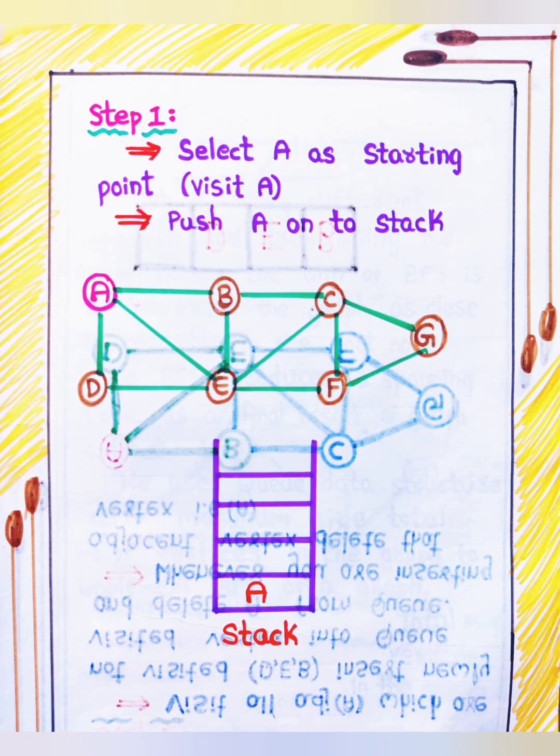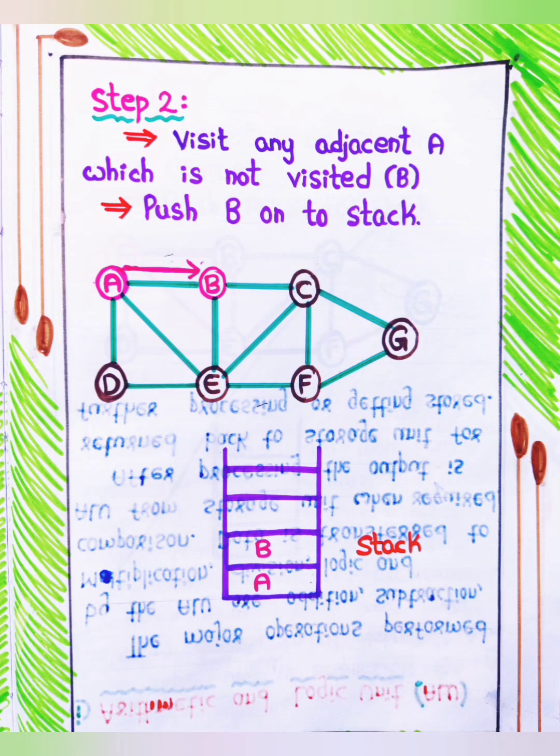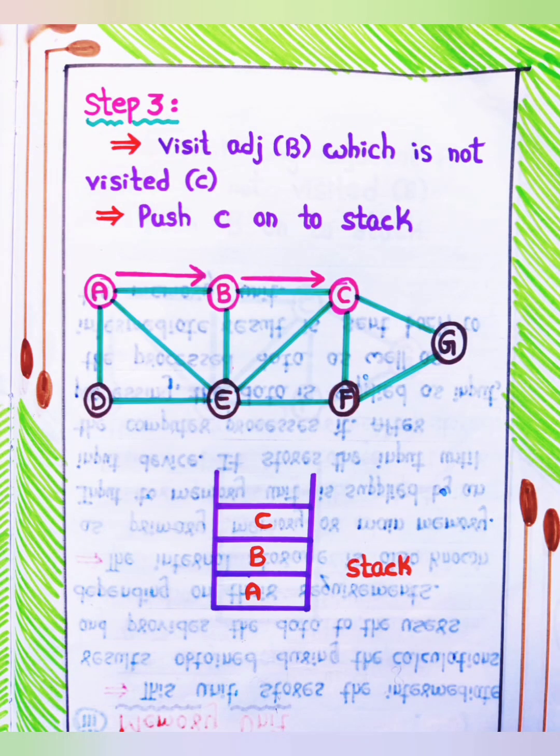Step 1. Select A as starting point. Visit A. Push A onto stack. Below there is a stack. Push A onto the stack. Step 2. Visit any adjacent of A which is not visited, B. Push B onto stack. Step 3. Visit adjacent of B which is not visited, C. Push C onto the stack.